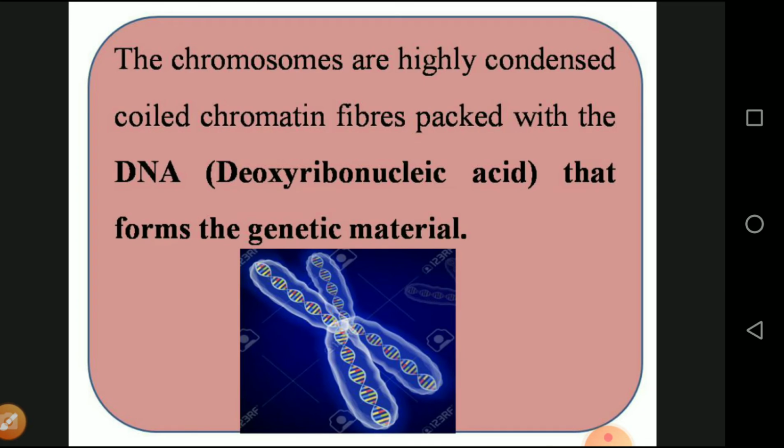The chromosomes are highly condensed. As I already told you, it is in the form of a coiled chromatin fiber packed with DNA, deoxyribonucleic acid, that forms the genetic material. We know from the diagram that the chromosome consists of DNA embedded in it. The chromosome is highly condensed in the form of a thread, and at the same time it contains genetic material in the form of DNA. The DNA consists of all types of genes.